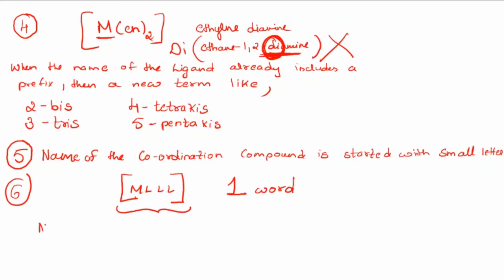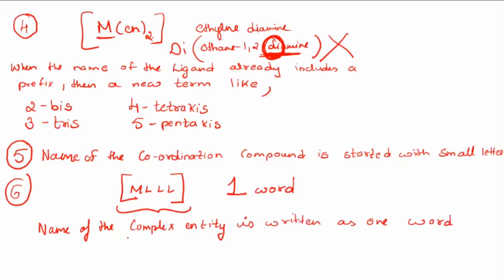So the name of the complex entity or coordination entity is written as one word without any gap.